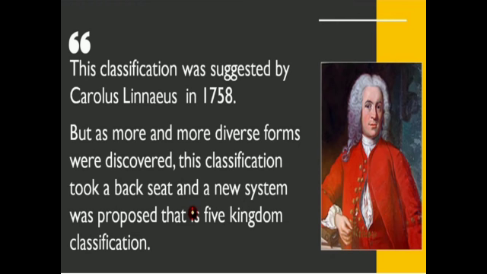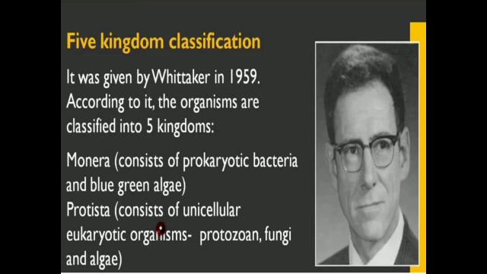But as more and more diverse forms were discovered, this classification took a back seat and a new system was proposed, that is five kingdom classification. If we just classify into two kingdoms, plant kingdom and animal kingdom, there are a number of plant species. How can we identify which plant species are there? So the plant species should also be classified. That's why the new system came, which is five kingdom classification.